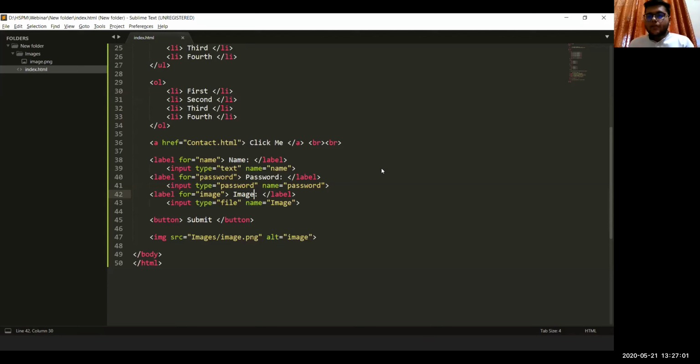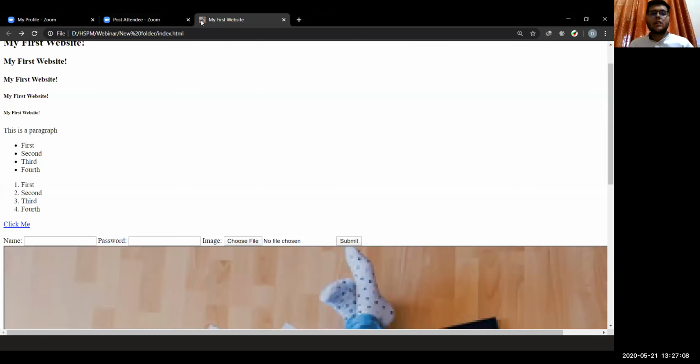Link tag for setting the image at web name. Yes, link tag is for setting the icon that we have here.